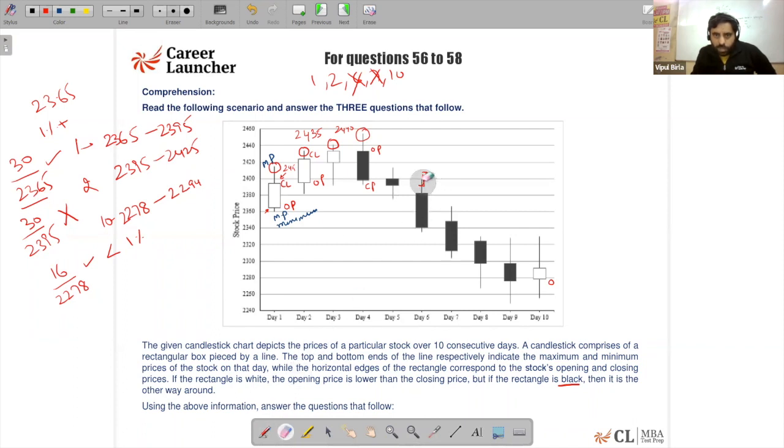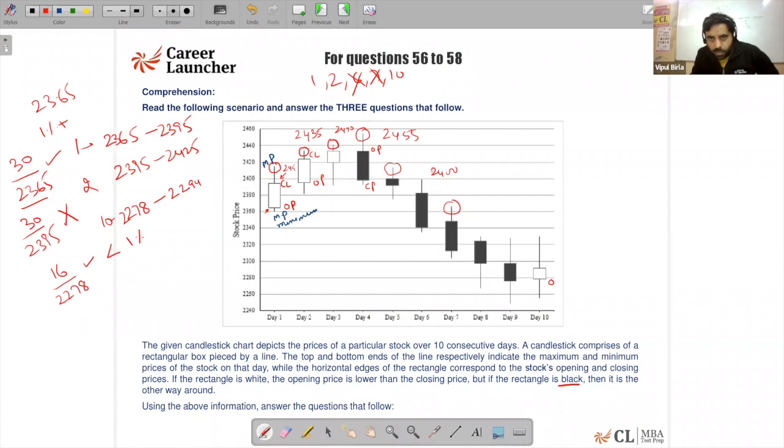If you look at this value and this value, that is the peak value on day 4 and 6. So it is 2435 and it is nothing but 2400. The gap is 55. If you look at this value along with this, that's going to be 2365 and 2415. So it is approximately 50.